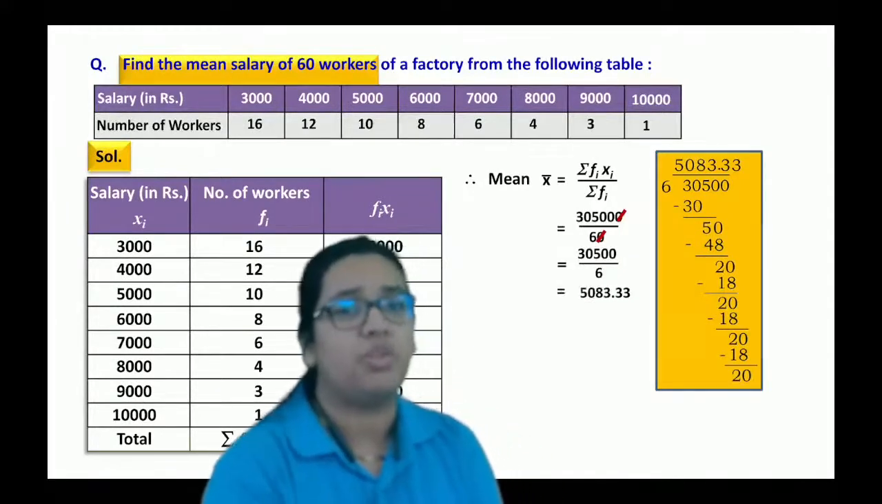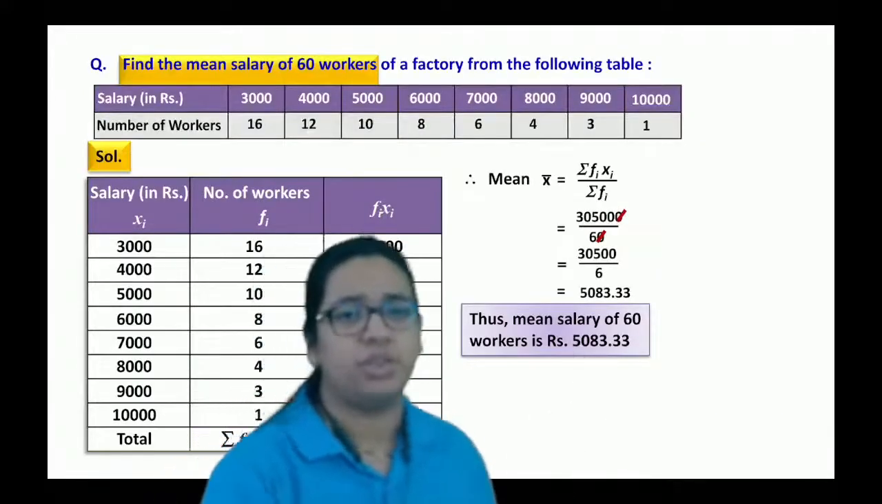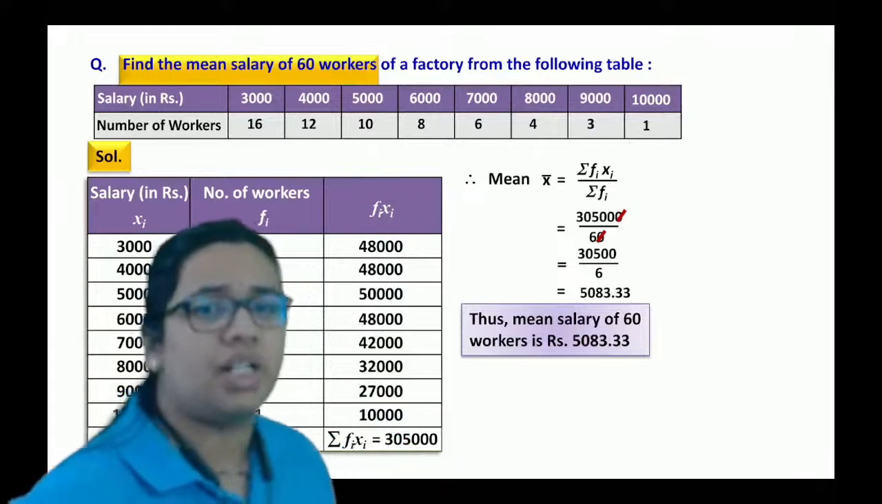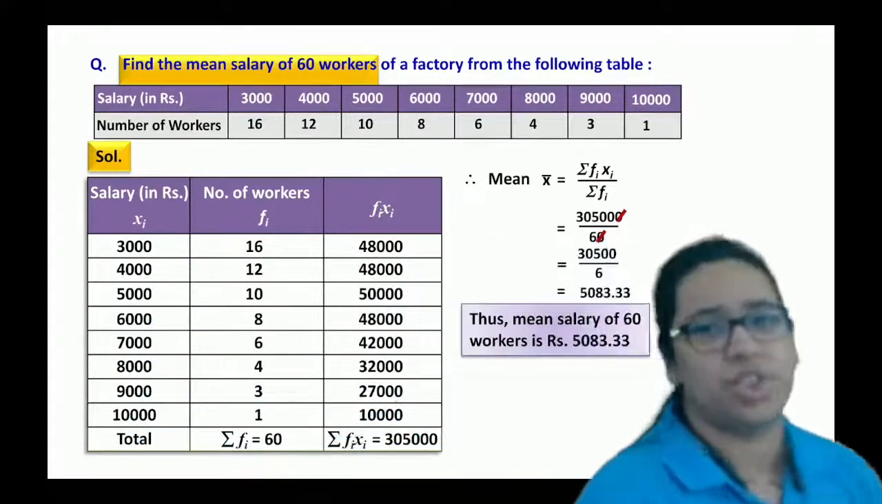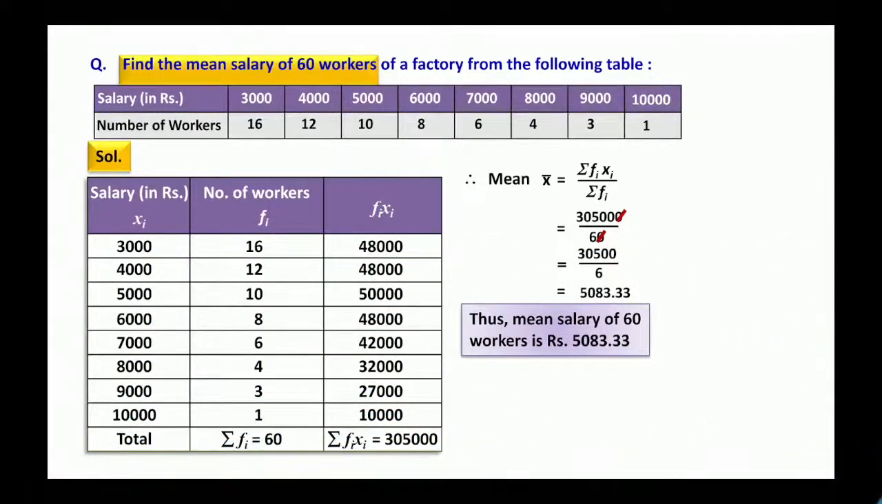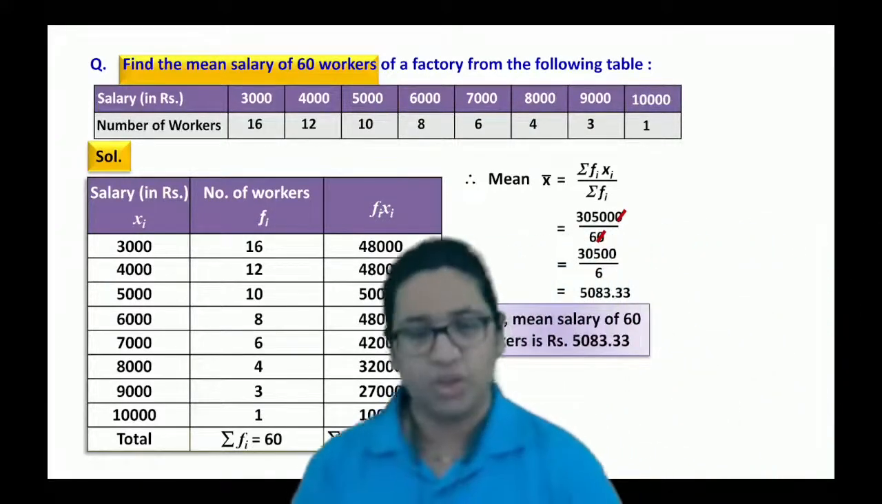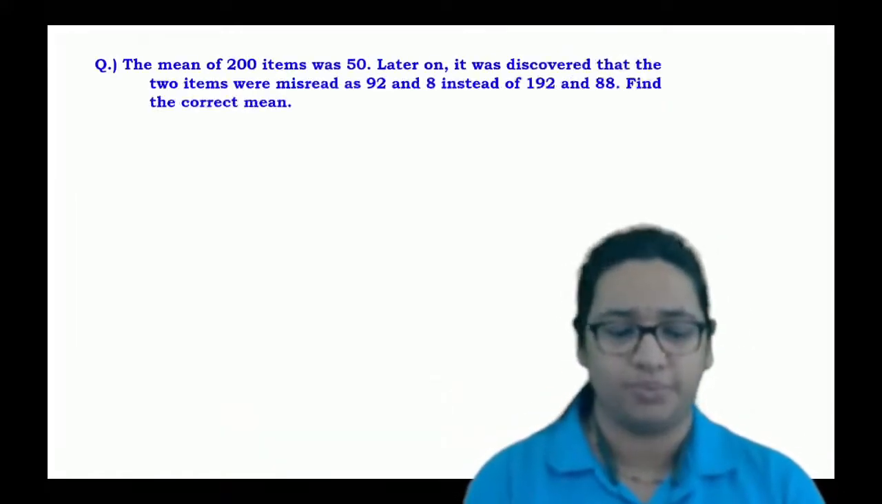So what will be the value of mean? Mean is nothing but 5083.33. Okay, done. Should we go for the next question now?